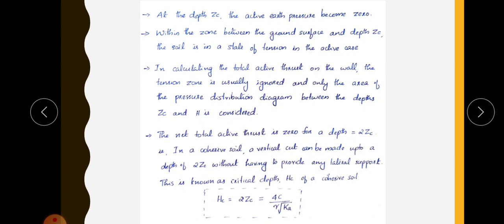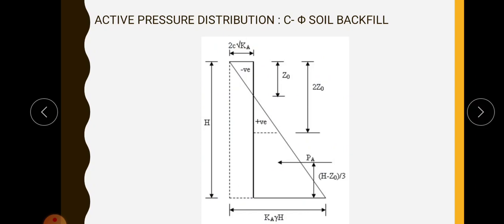So this is about active earth pressure for cohesive soil. This is another figure, the same one, the active pressure distribution of our cohesive soil backfill. Here this is the tensile zone, negative value, and below this is positive. Since these two are the same, Z0 and Z0, 2 times Z0, here the net thrust is 0, and this height is known as critical depth H, that is 2 times Z0.